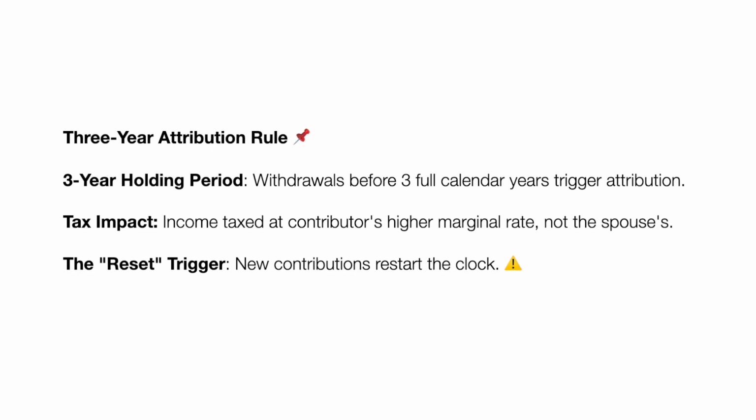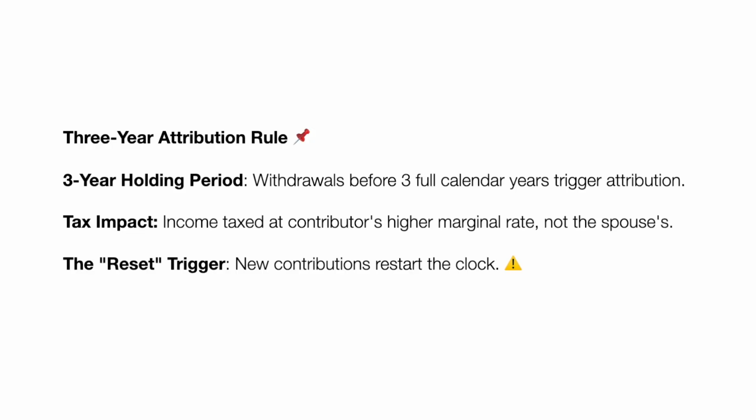The most complex aspect of this plan is the 3-year Attribution Rule, which is designed to prevent couples from using spousal RRSPs for short-term tax avoidance. This rule dictates that if the lower income annuitant spouse withdraws funds within the current or 2 preceding calendar years, that income may be attributed back to the contributor and taxed at their higher rate instead of the spouse's lower rate. To simplify the timing, you can think of this as the 3 December 31st rule.